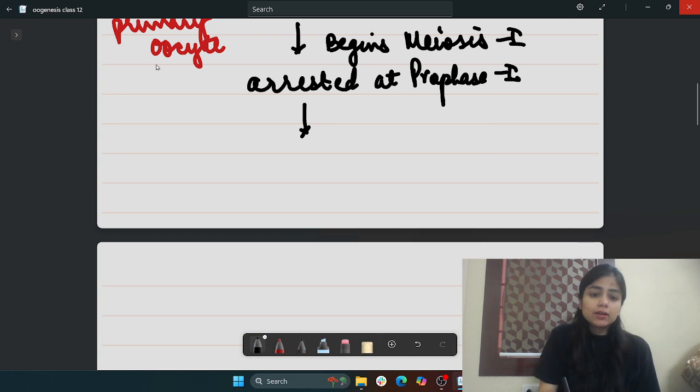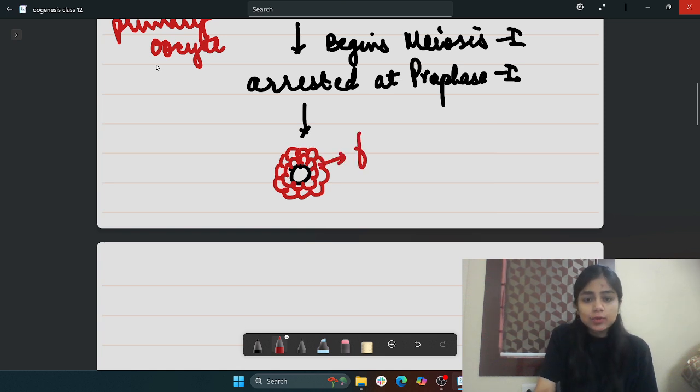Now what we see here, this primary oocyte is surrounded by flat epithelial cells. These flat epithelial cells have a name, students.